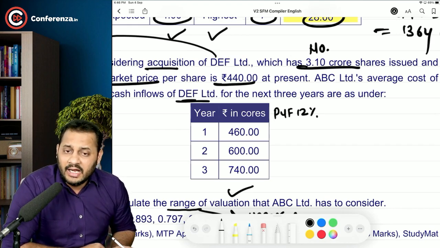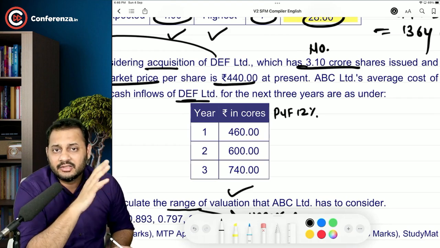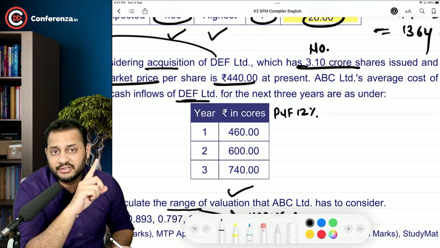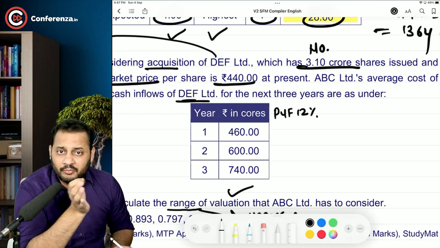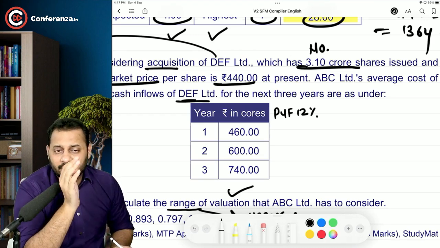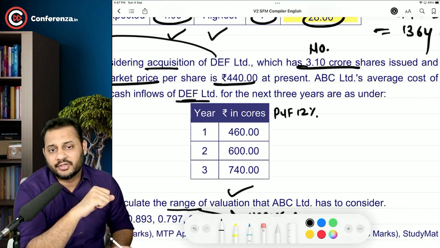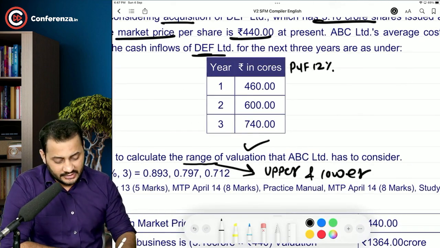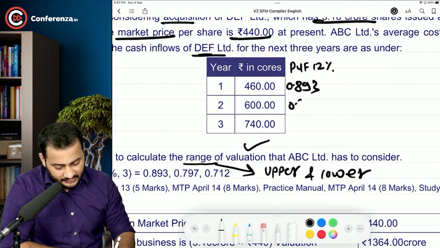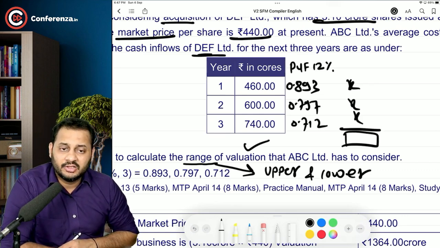If NPV at the required rate of return is 0, that means the exact return in the project is the rate at which you calculated the discounts. If the NPV is higher than 0, that means you are earning more than the discount rate. And if the NPV is less than 0, that means you are earning less than the discount rate. Okay, so present value factors are given for the 12%, that's 0.893, 797 and 712.